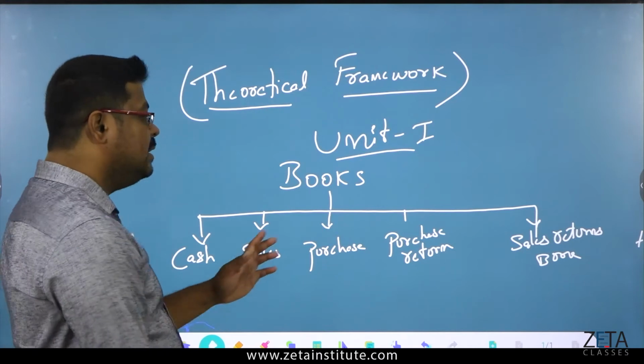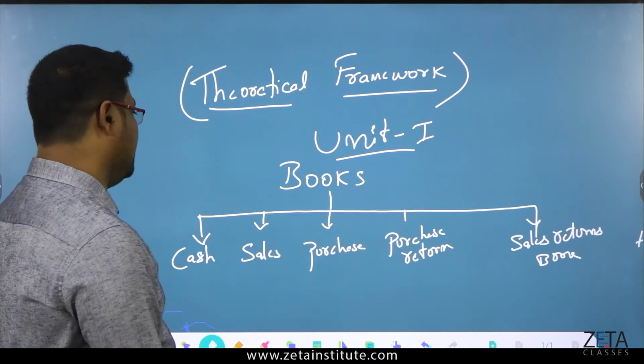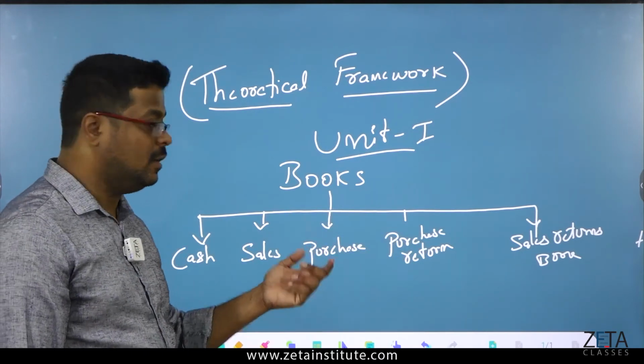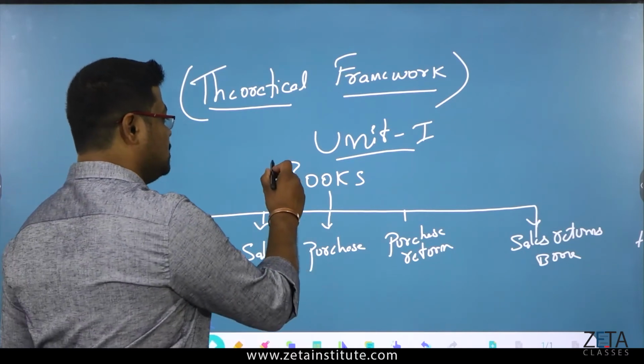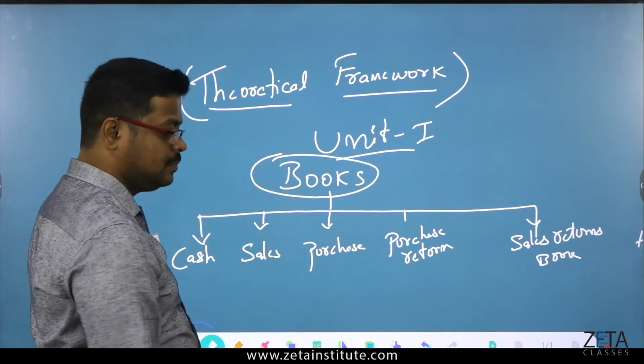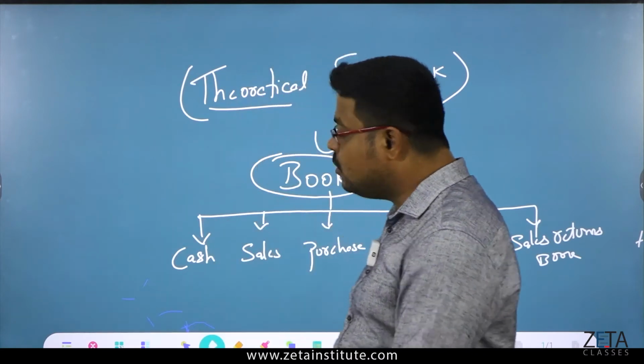So these are the 5 important books which you have in your chapter or in the books of accounts. Got it? So I'll go one by one.